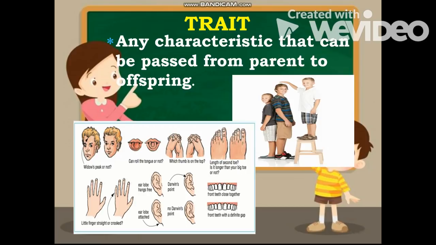And then your earlobe as well. So, yung iba naka-attach, yung iba naman hindi, yung iba naman is pointed, and then yung iba naman is hindi. And as well as the spaces of your teeth. Yung iba, merong awang or merong spasyo, and then yung iba naman, dikit-dikit talaga. So, those are examples of traits.